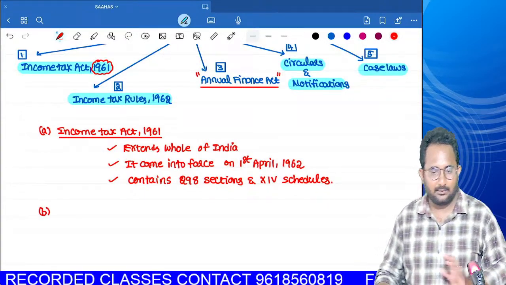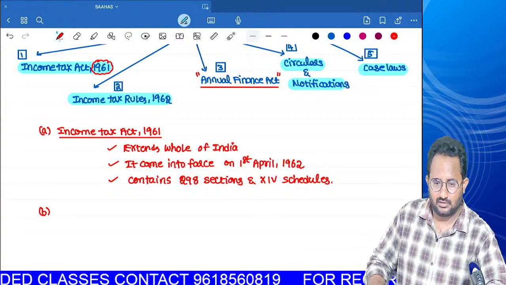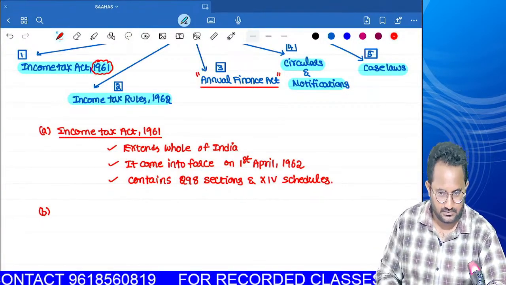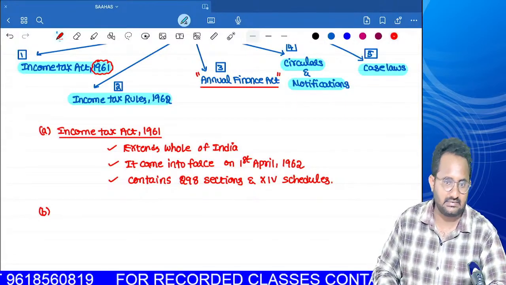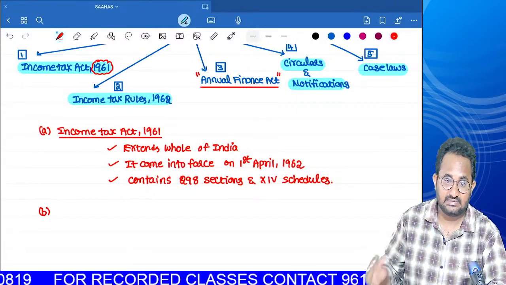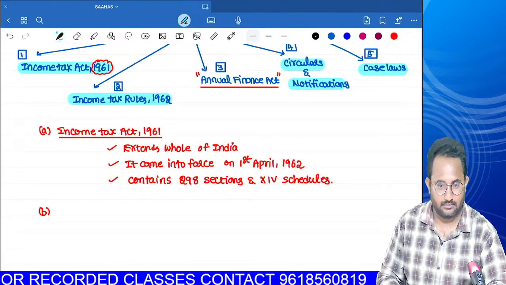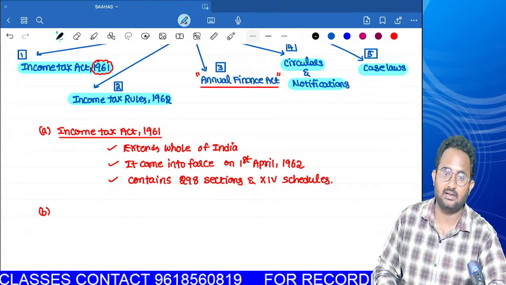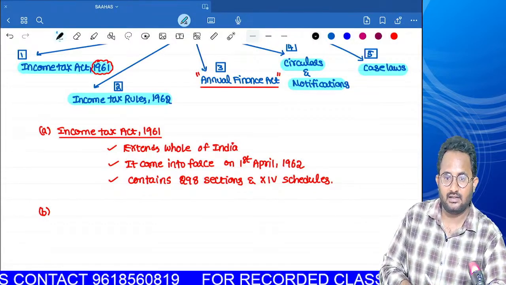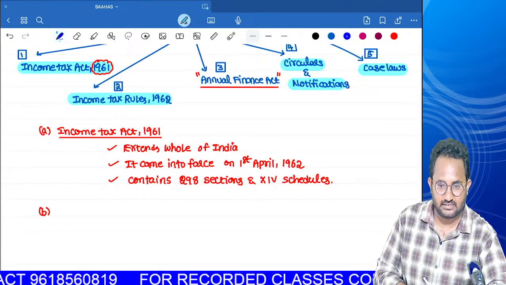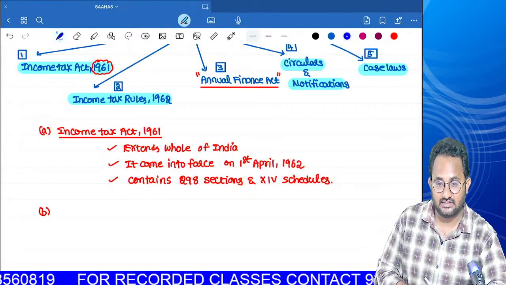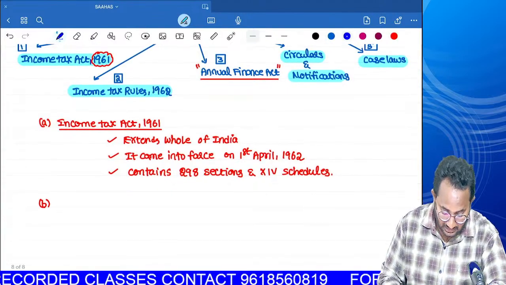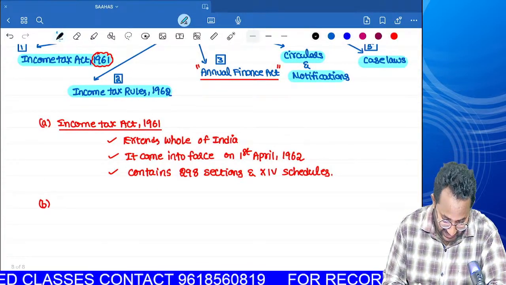So not only the Income Tax Act, in other acts also, like the Companies Act 2013 was introduced. After that, next year, in 2014, the government came up with the Companies Rules 2014. If any provision is not explained in a detailed manner in an act, the users may get some doubts with respect to that provision. All the clarifications can be given by the authorities with the help of rules only.